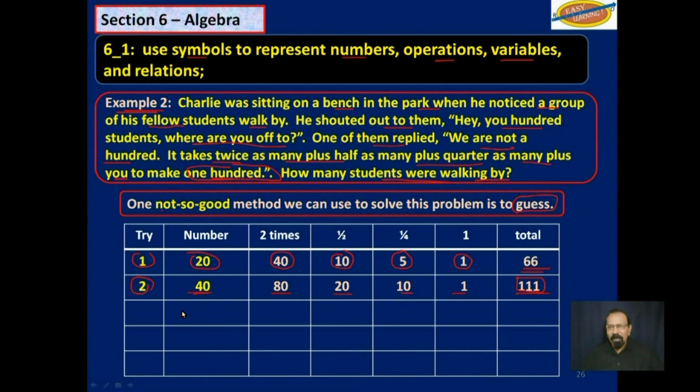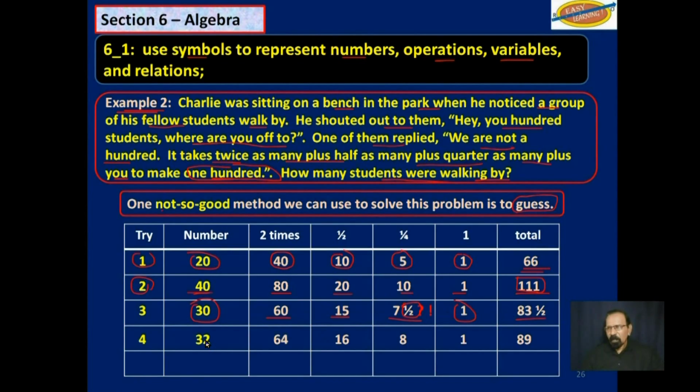So let's try a number between that. Let's try 30. If we double 30, we get 60. Half of 30 is 15. Quarter of 30 is 7.5 plus Charlie here. If we add all of those up, we get 83.5. That is too small, besides the fact you can't have half a student.